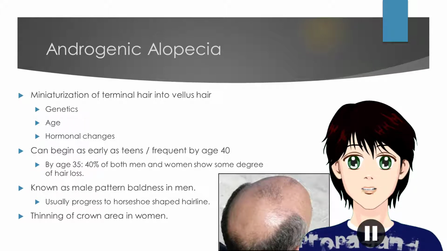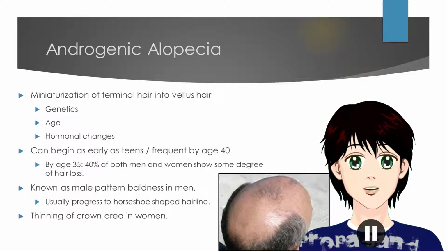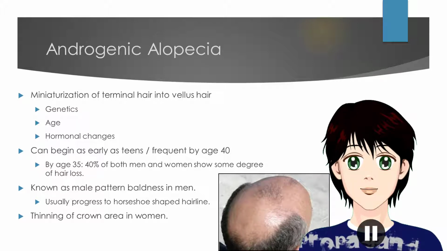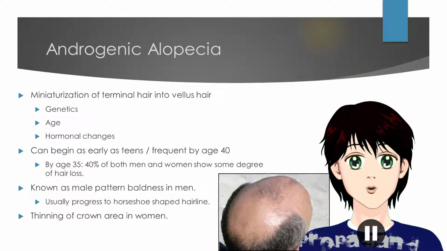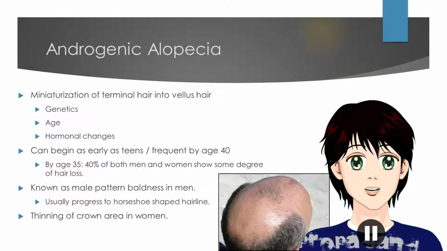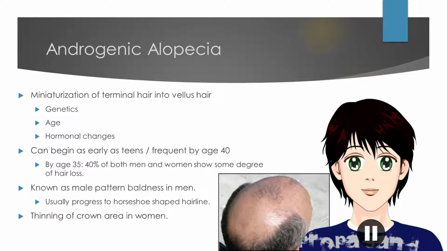Androgenic alopecia is commonly referred to as male pattern baldness in men. It usually progresses to form a horseshoe-shaped hairline. For women, androgenic alopecia typically shows in a thinning of the crown area.